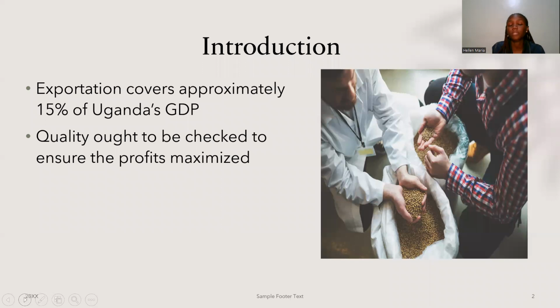Exportation covers approximately 15% of Uganda's GDP, and among the things we export are coffee and very many seed-like materials. So for us to maximize the revenue that can come from exportation, we ought to ensure that our quality is up to standard and our seeds can fairly compete on the world market.